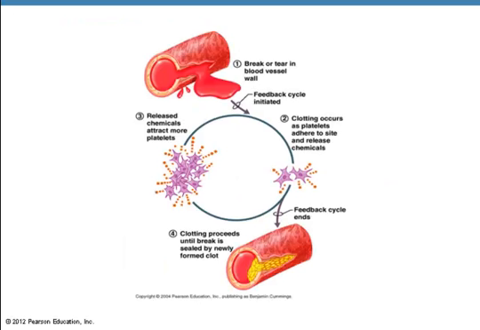In blood clotting, platelets adhere to the site of the tear or break in the blood vessel, and these platelets then send out a chemical that recruits more platelets. As more platelets adhere to the tear or break, even more chemicals are sent out, which attracts even more platelets.